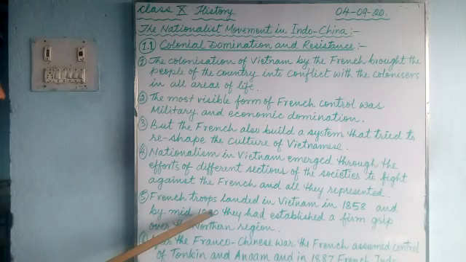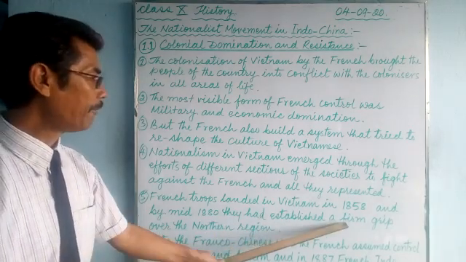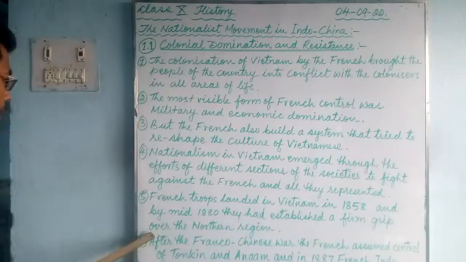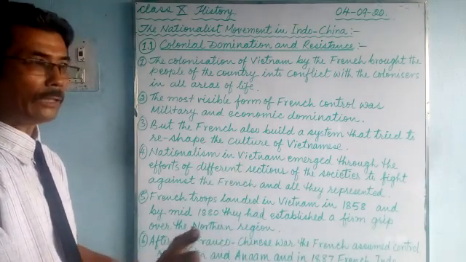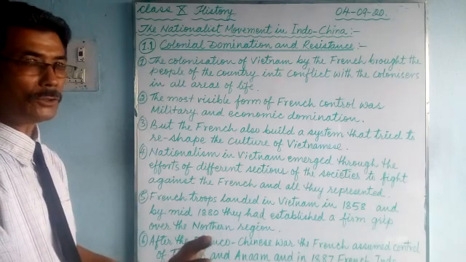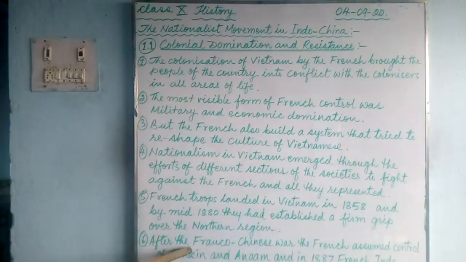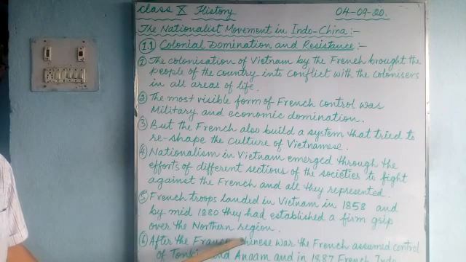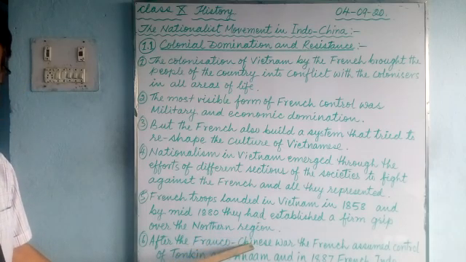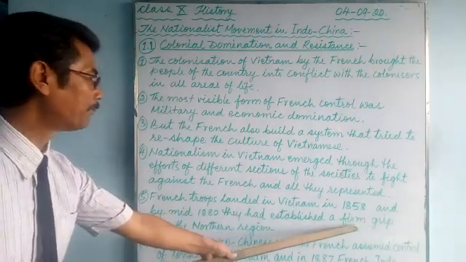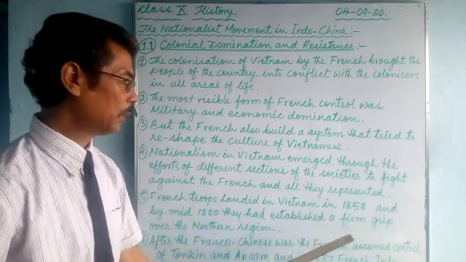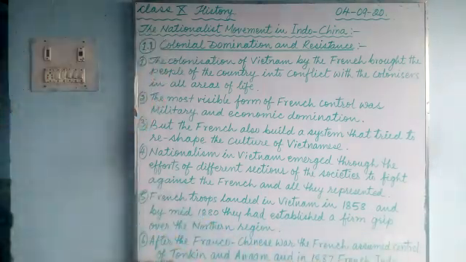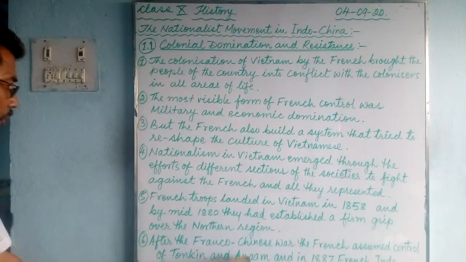they had established a firm grip, a good hold, over the northern region of North Vietnam. How did they control that? North Vietnam was influenced by the powerful Chinese. After the Franco-Chinese War, in which the French and Chinese fought and the Chinese lost, the French established a firm grip over the northern region. After the Franco-Chinese War, the French assumed control, meaning they took over control, of Tonkin and Annam. These two regions were in the northern region.